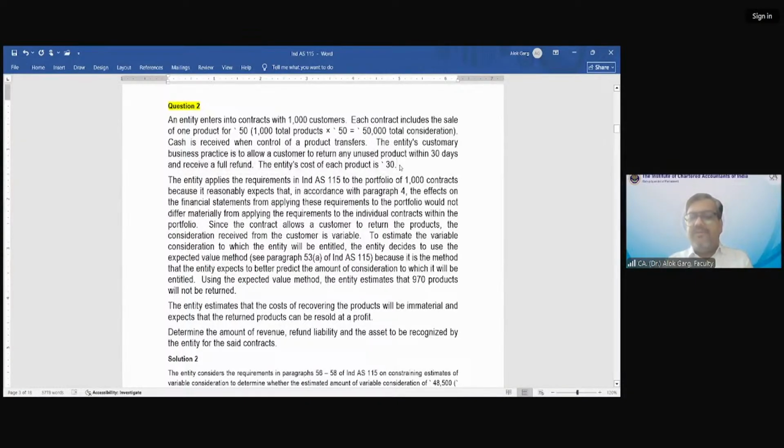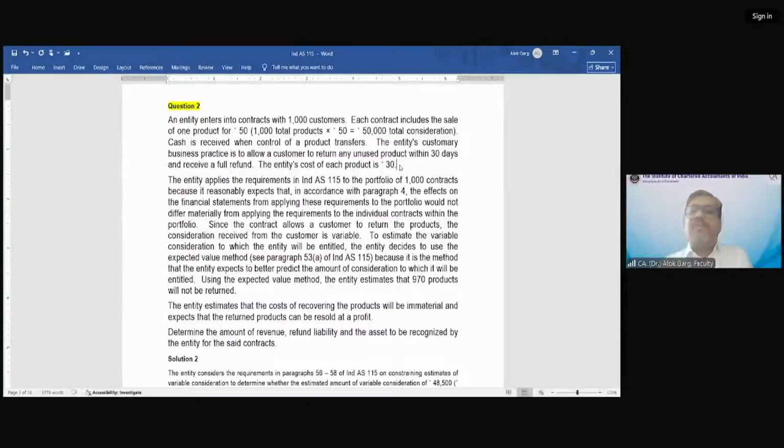In the first paragraph, there are 1,000 customers. And this company's practice is to allow return of any unused product within 30 days. So what does it mean? It means there is a return policy. The customer has a right to return. And the cost of the product is 30. So sales price is 50. Cost of the goods sold is 30. Okay.